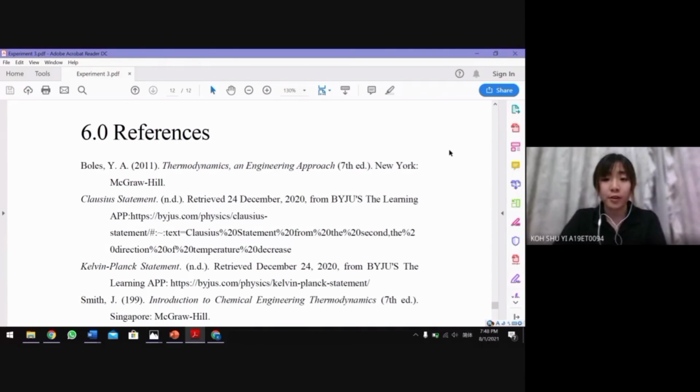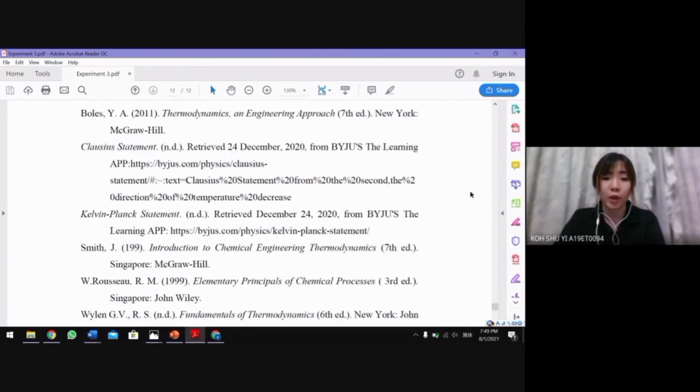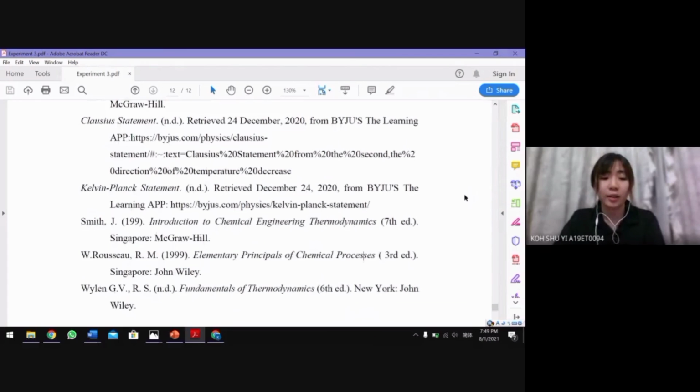So, these are the references used in this report. The first one is Thermodynamics: An Engineering Approach. The second one is the Clausius statement. The third one is the Kelvin-Planck statement. The fourth one is Introduction to Chemical Engineering Thermodynamics. The fifth one is Elementary Principles of Chemical Processes. And the last one is Fundamentals of Thermodynamics.